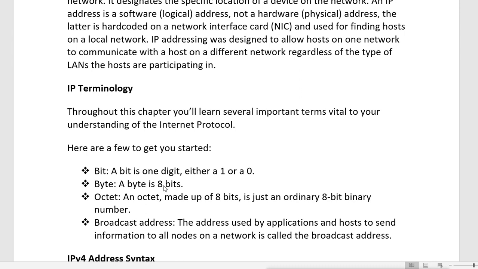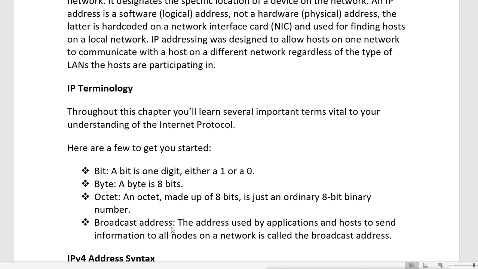Then one more thing is there, the octet. An octet made up of 8 bits is just an ordinary 8-bit binary number. Octet is also a numbering system which consists of 8 numbers, 0 to 7, meaning only 8 numbers. And this octet is actually representing 8 bits, so it's just an ordinary 8-bit binary number.